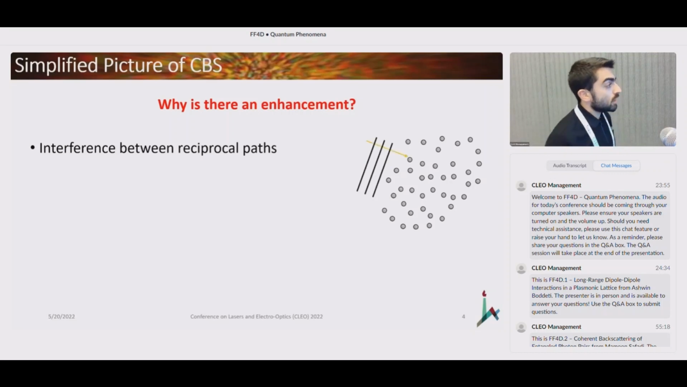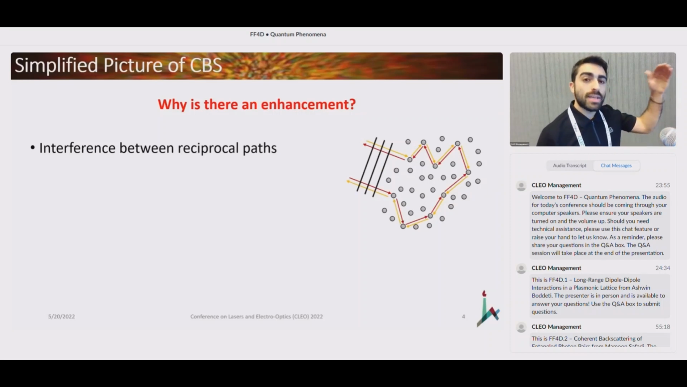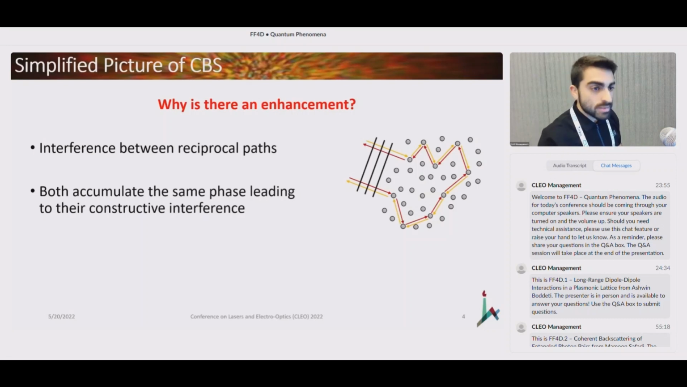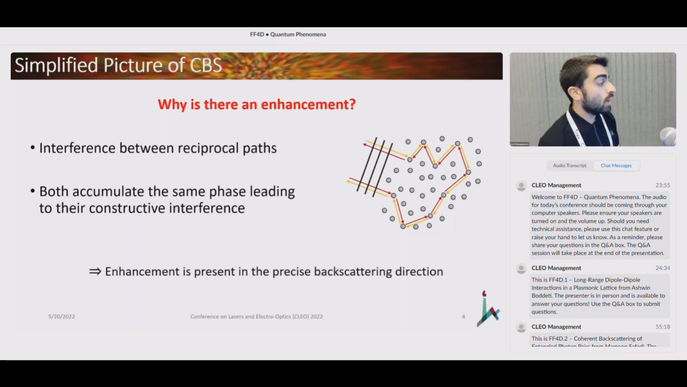Let us imagine just this yellow ray that enters through the medium. It goes through some sequence of scatterers and gets backscattered from it. There exists a path, the red arrow that you see here, that travels through the same sequence of scatterers as the yellow one and backscatters as well. So when we look at the precise backscattering angle, these two paths accumulate essentially the same phase. And since they accumulate the same phase, when we look at the precise backscattering direction, they interfere constructively with one another. And this is why we observe coherent backscattering there.